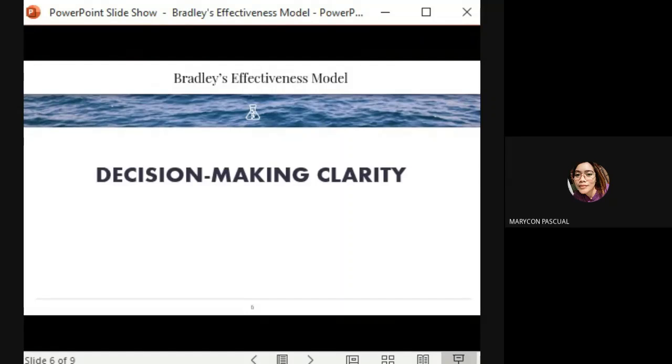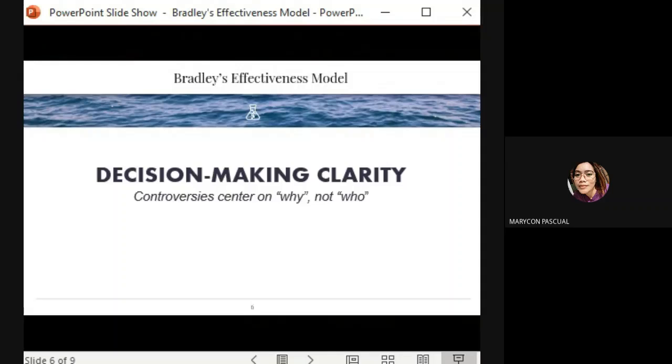So the next one is decision-making clarity, which includes the statement controversies center on why and not on who. Simply put, decision-making must center on the decision itself and not on who makes the decisions because it can create controversy in implementing the curriculum.